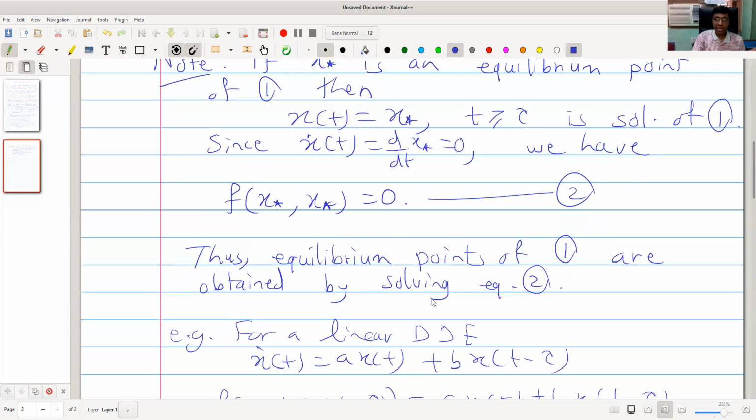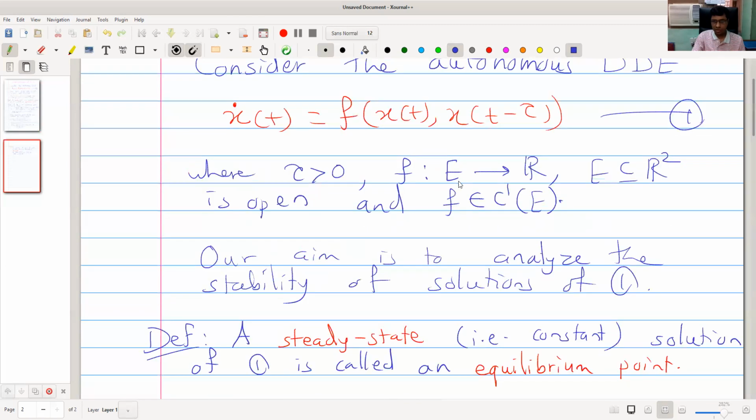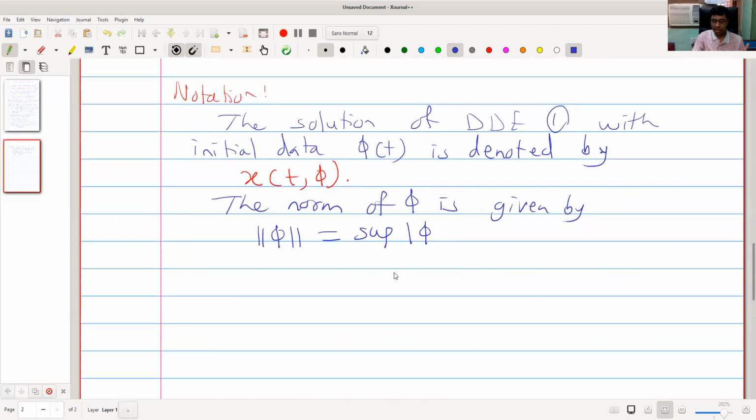We deal with scalar equations, so everywhere our x is a scalar function, meaning real valued, x from R to R. Values of f are also real. This is a single equation, not a system of equations, so first we tackle the simpler case. So this is the supremum of mod of phi of t, where t is in the closed interval minus tau to 0.